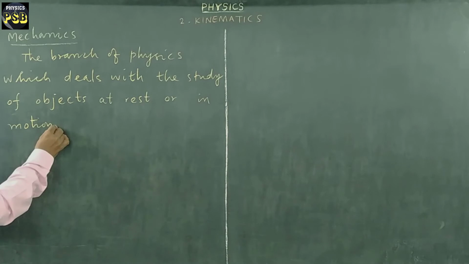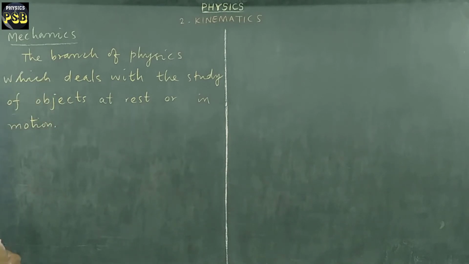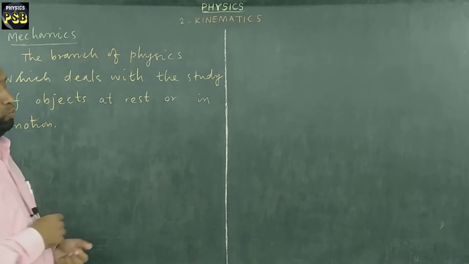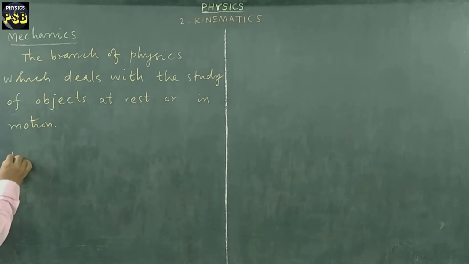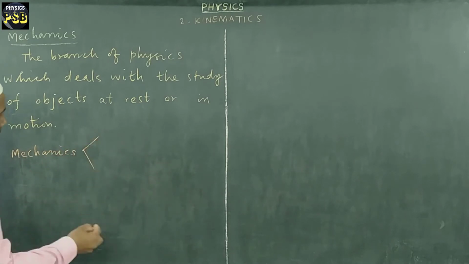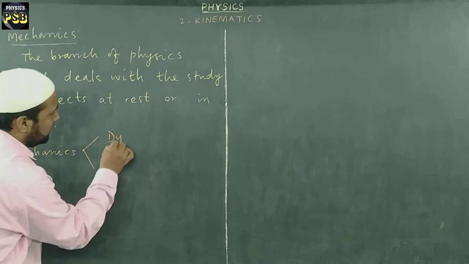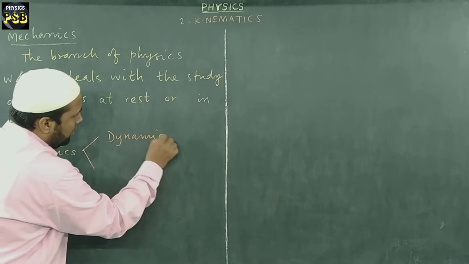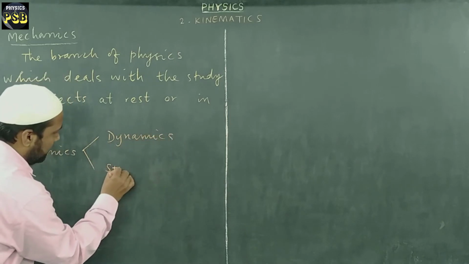Now here mechanics is again classified into two. One as dynamics, another one as statics.